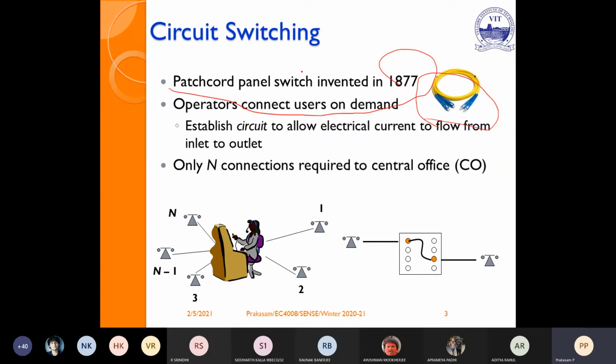So here only n connections are required in a central office. Suppose there are n users, only n connections are sufficient in a central office. They will use the patch card, either manually, and then in the future automatic circuit switching also came due to the advancement of computers.